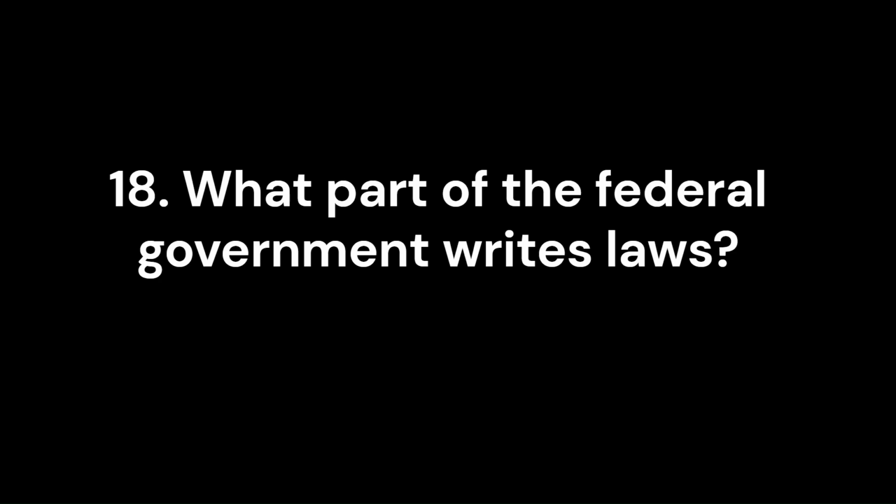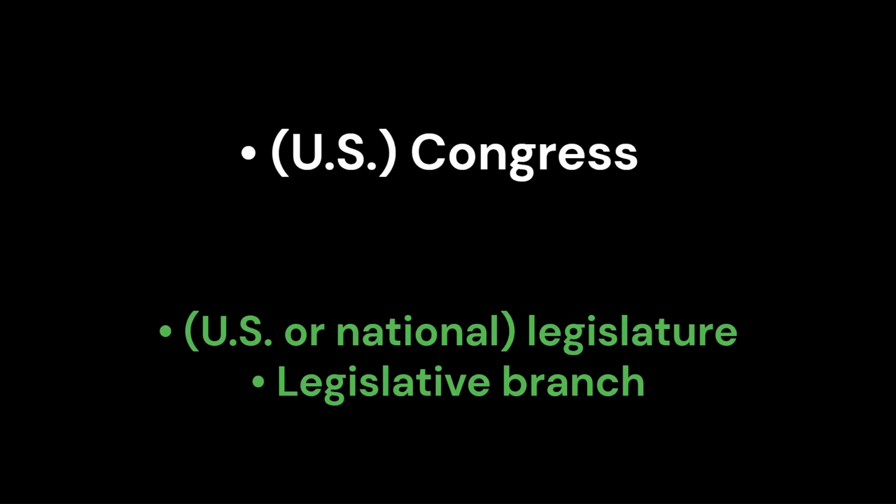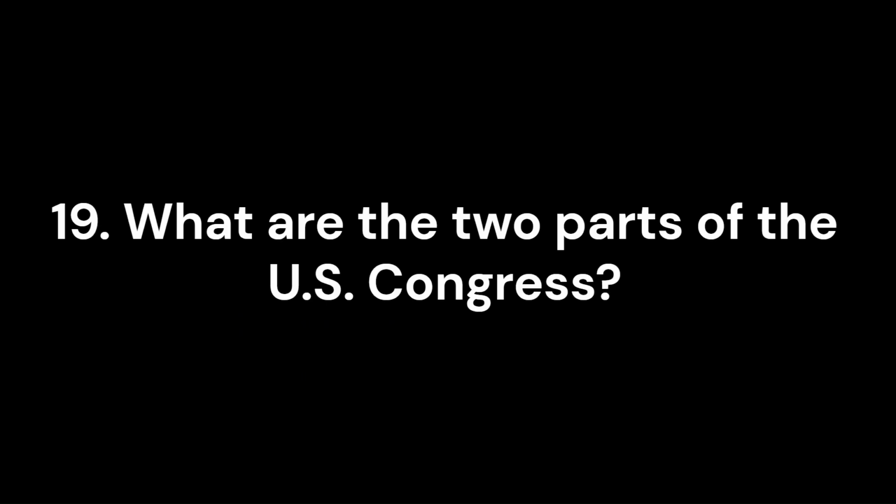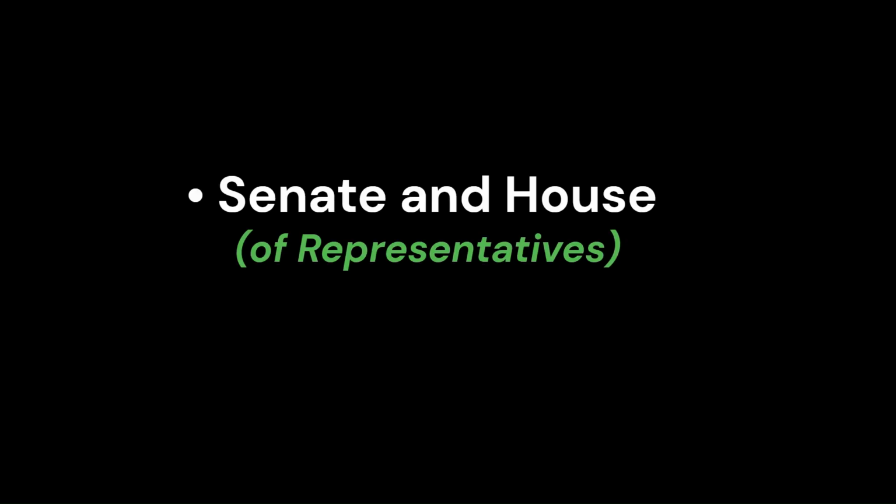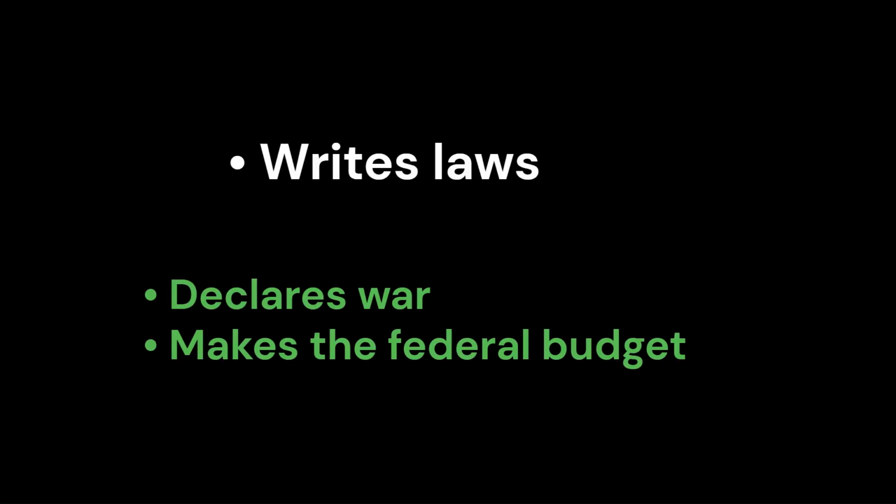18. What part of the federal government writes laws? U.S. Congress. 19. What are the 2 parts of the U.S. Congress? Senate and House. 20. Name one power of the U.S. Congress. Writes laws.